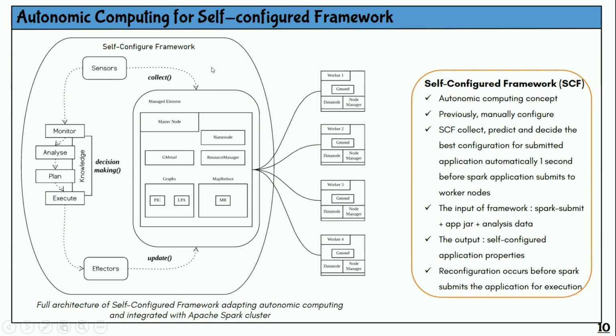This is the autonomic computing concept, and it will automatically decide what is best for the submitted application.